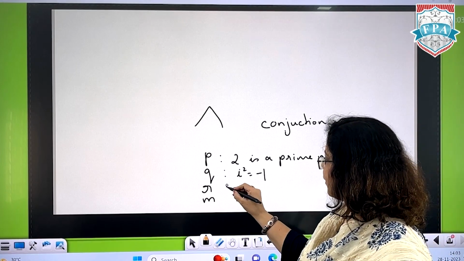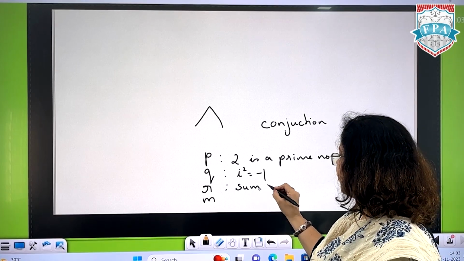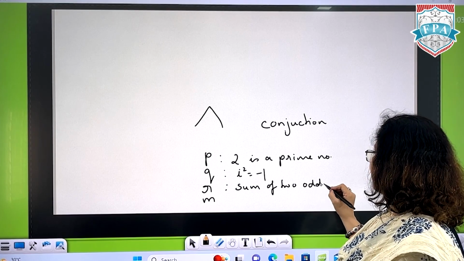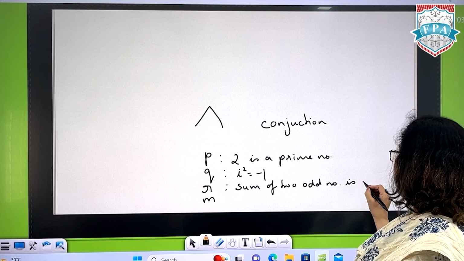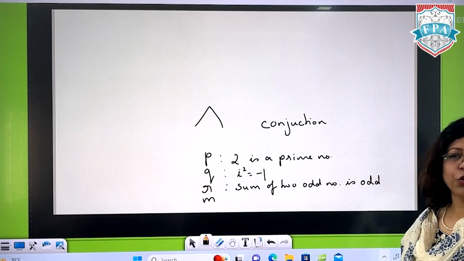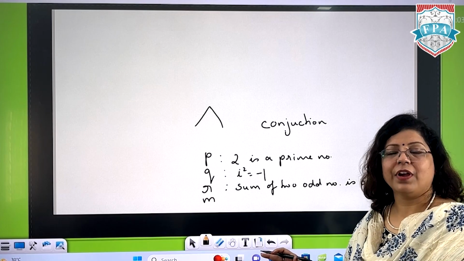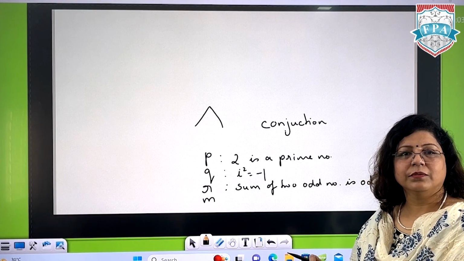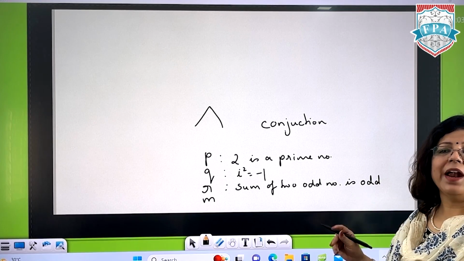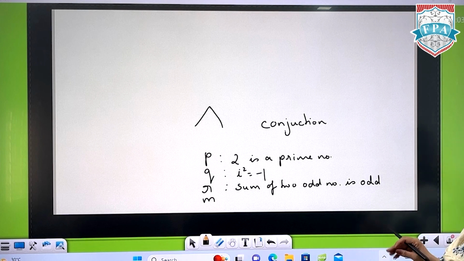Then we can have R: sum of two odd numbers is odd. Okay, easily check कर सकते हो आप बेटा. 3 and 5, add them. 3 plus 5 is 8, which is even. So when we add any two odd numbers, answer will always be even.